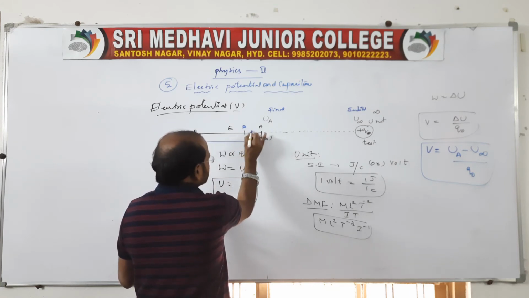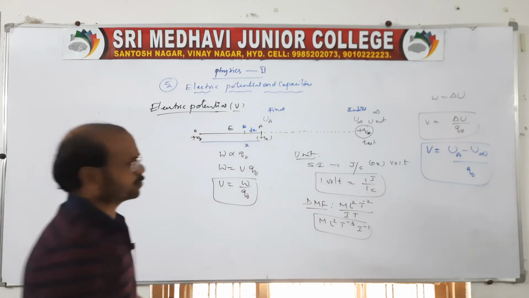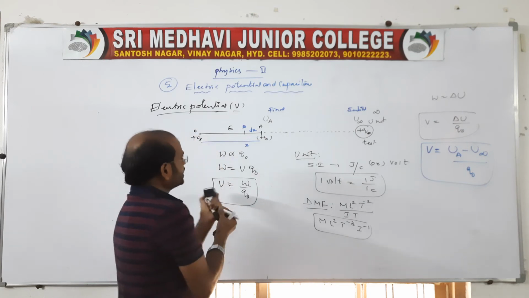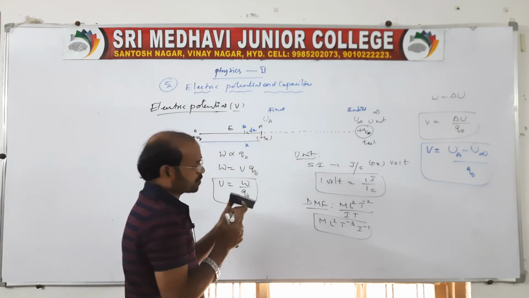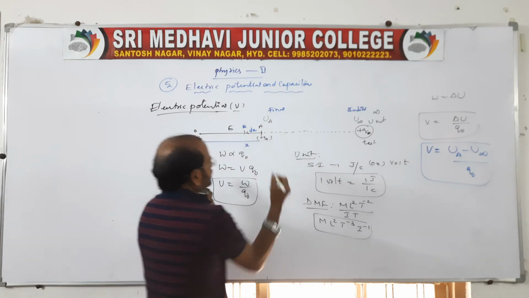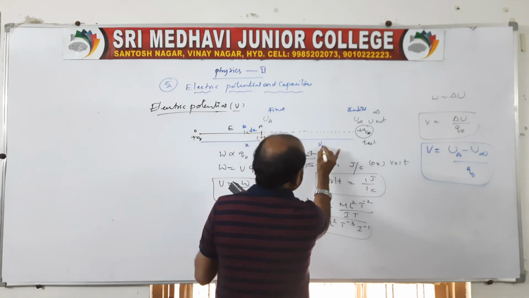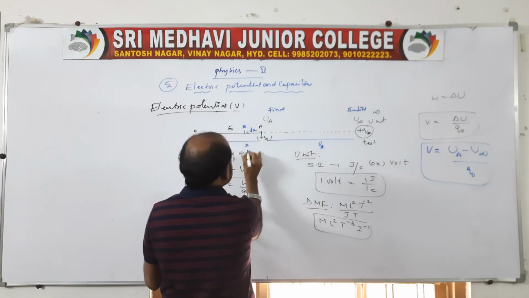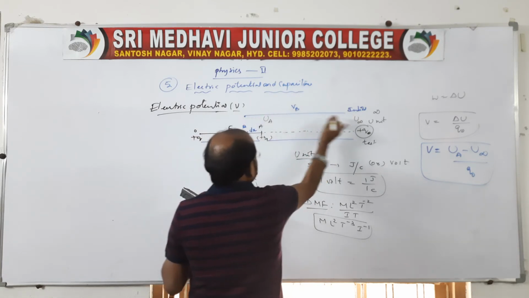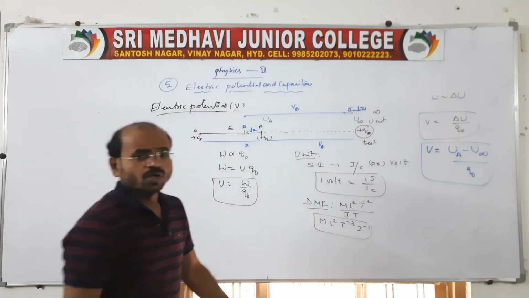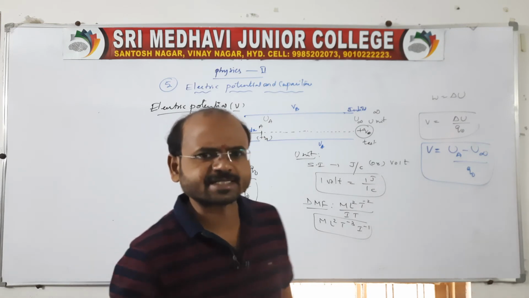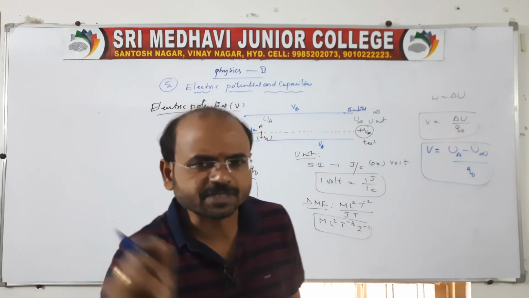And it is moved from A to B, a small distance, opposite to the field due to the charge Q. So as it is moved from A to B, there is more opposition and there is a difference between these 2 points. Because at this point the potential from infinity we can say is VA, and at point B it is VB. These are the potential differences. So between these 2 points, the difference is nothing but again the work done per unit positive test charge.